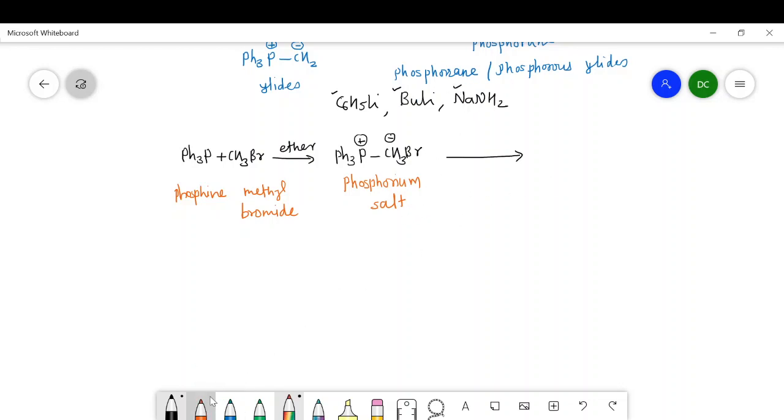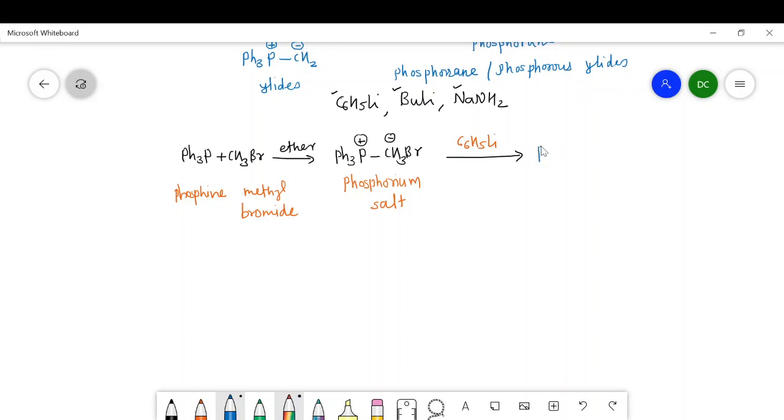So I will write the base here, C6H5Li. What happens? This C6H5Li abstracts the hydrogen from this methyl group, and lithium is going to attach with the Br.